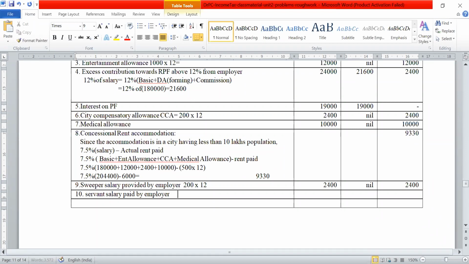How much is that? 750 per month for 12 months. How much does that come to? 9,000. Again, there is no exemption on that. The entire 9,000 is taxable.